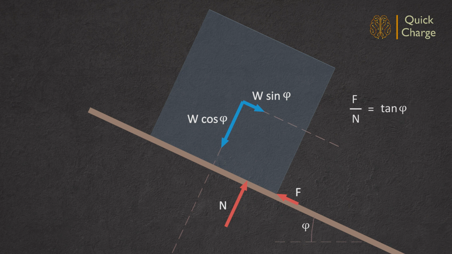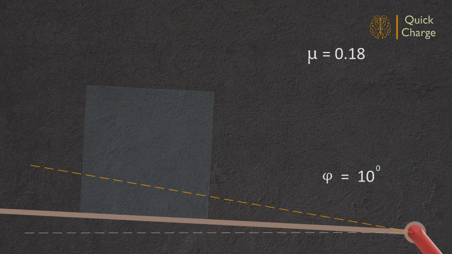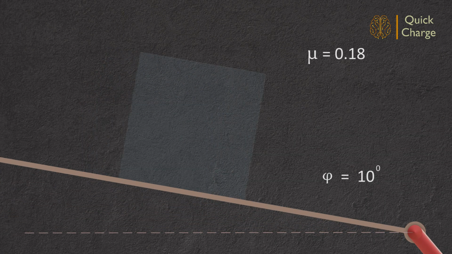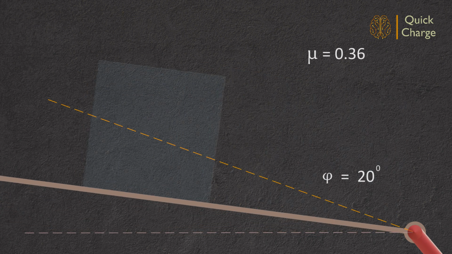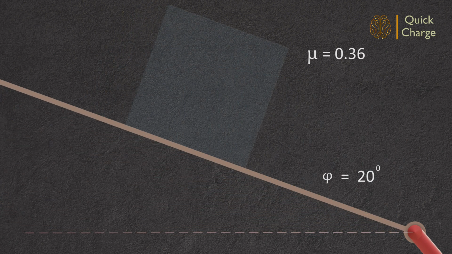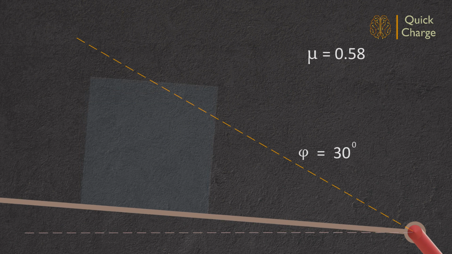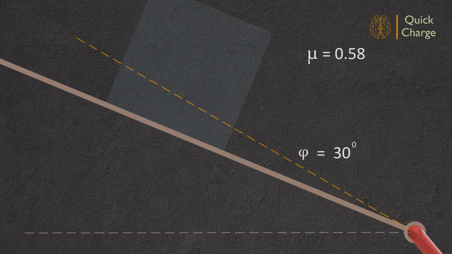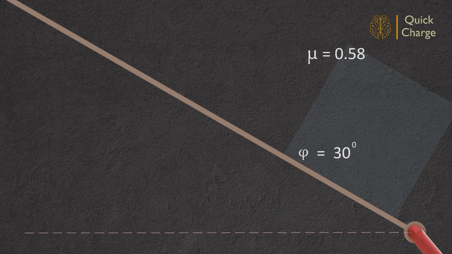We have seen earlier that for the limiting static friction condition, F divided by N is the coefficient of friction. With that, mu will be equal to tan phi. So, the angle at which sliding initiates is an indication of the coefficient of friction between the surfaces in contact. The higher the angle, the higher the coefficient of friction.